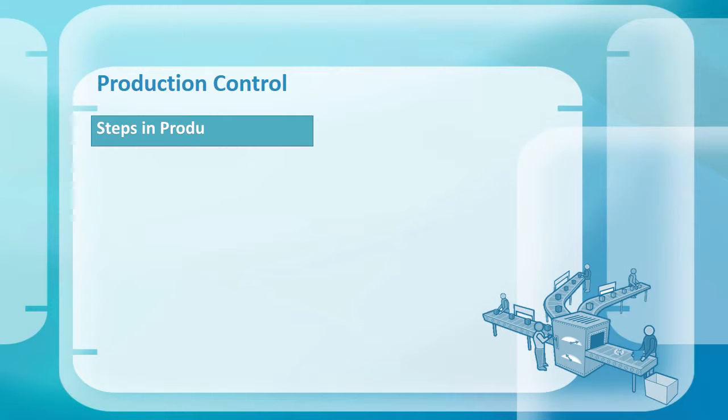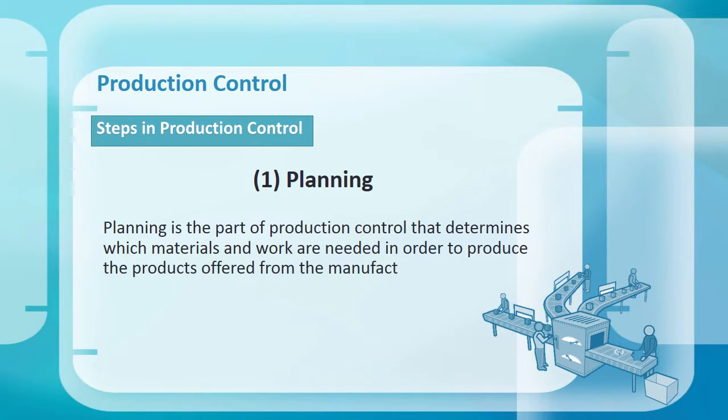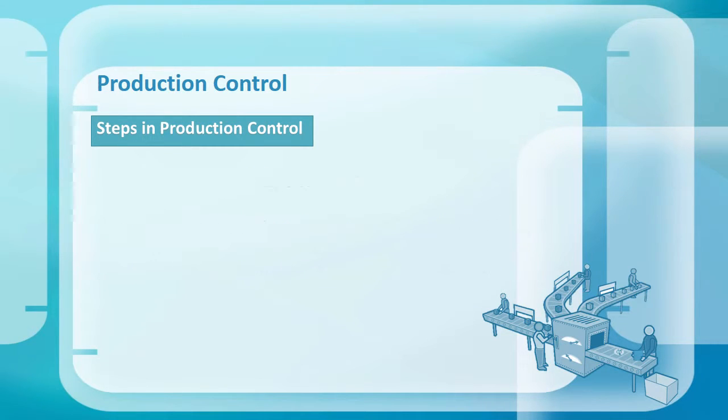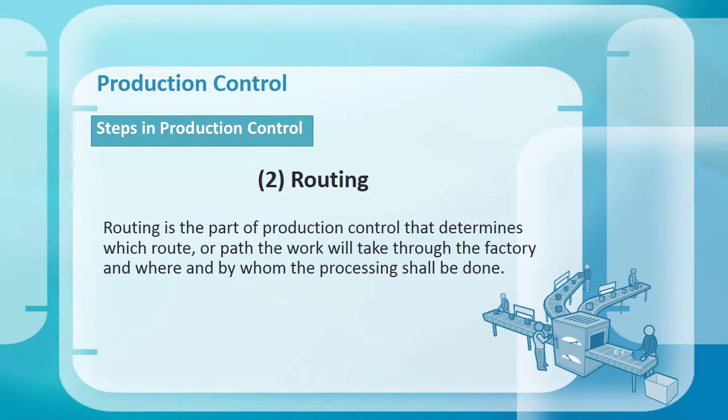There are steps in production control. Planning. Planning is the part of production control that determines which materials and work are needed in order to produce the products offered from the manufacturing division. Routing. Routing is the part of production control that determines which route or path the work will take through the factory and where and by whom the processing shall be done.